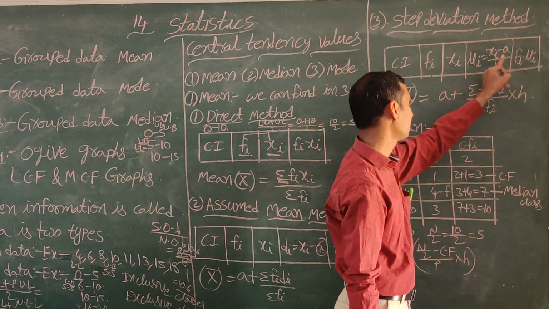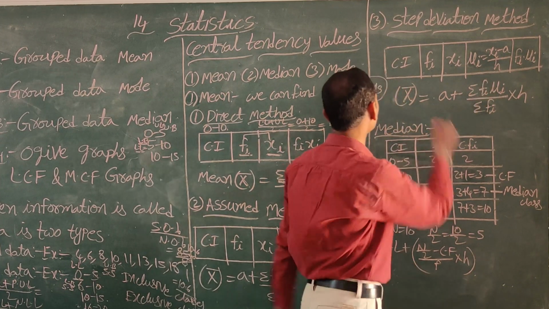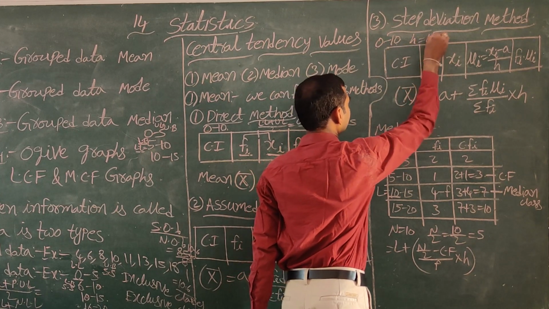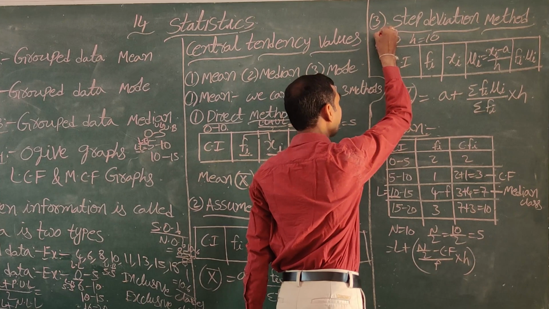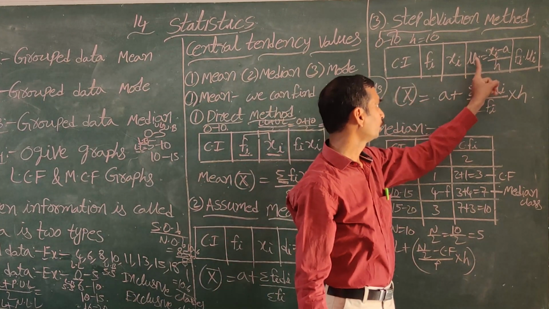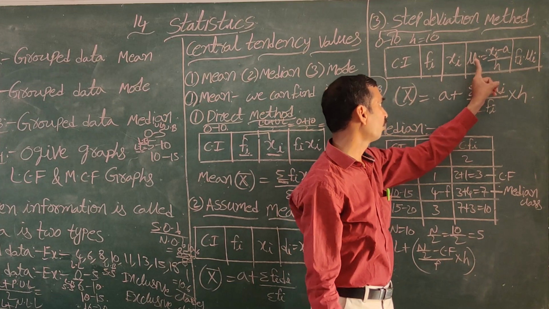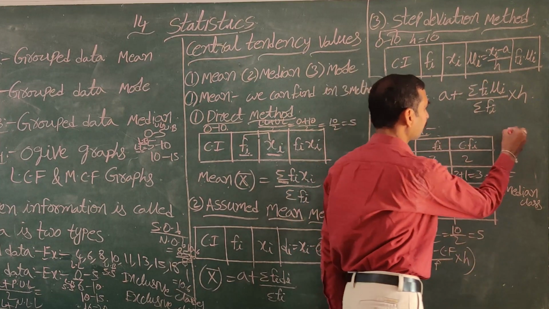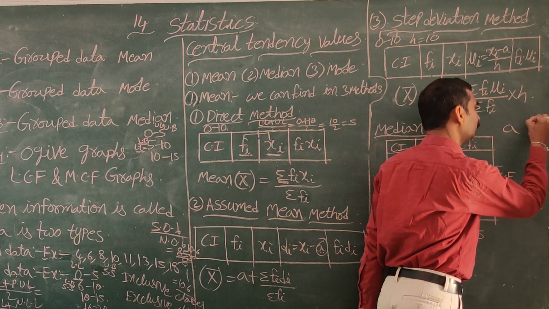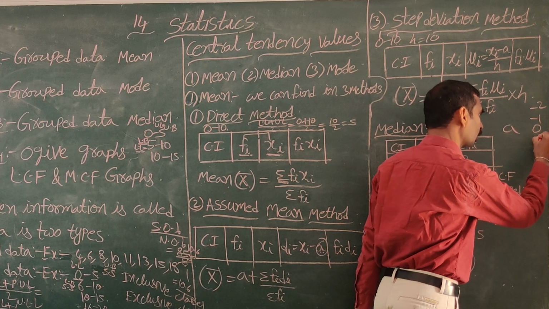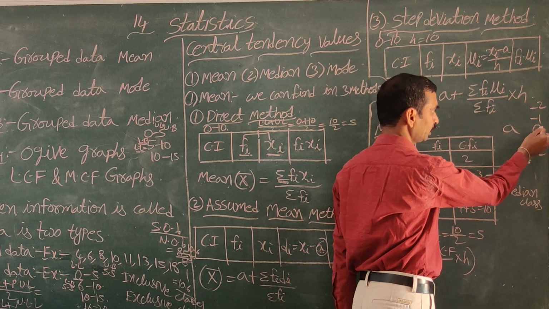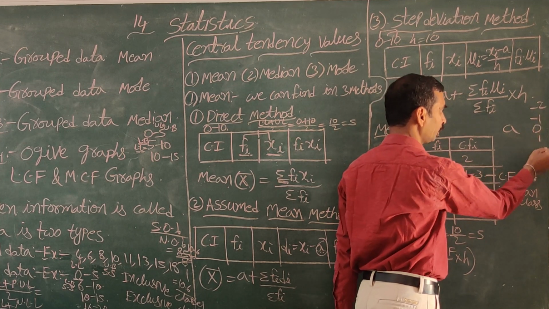Xi minus A by h. h is the length of the class. Here, for 0 to 10, h is equal to how much? 10. h is equal to upper limit minus lower limit. When we are finding ui, the middle value where we take A becomes 0. Above it we get minus 1, minus 2, and below it 1, 2. Every time we get ui values like this: 0, minus 1, minus 2, 1, 2.